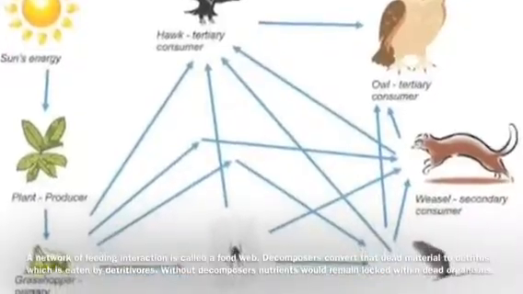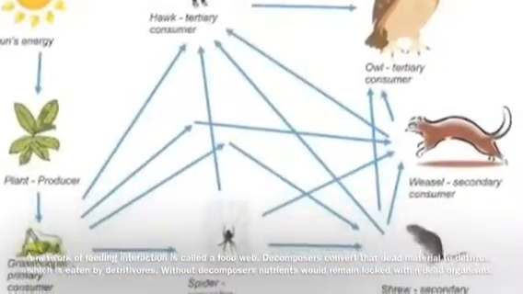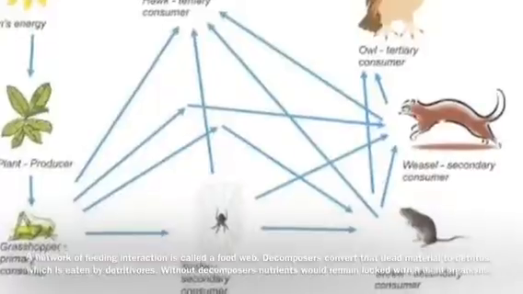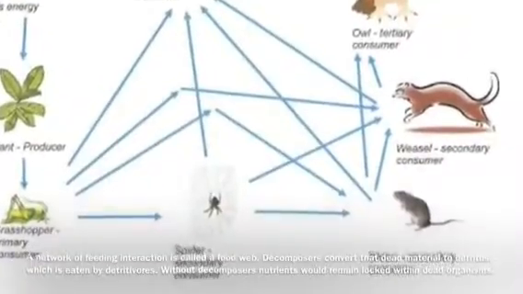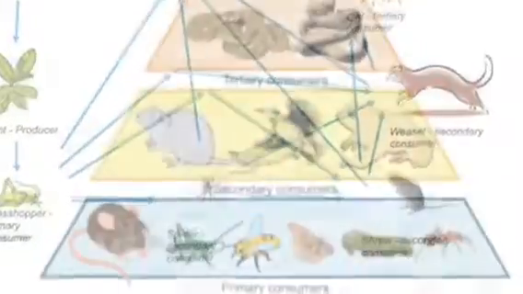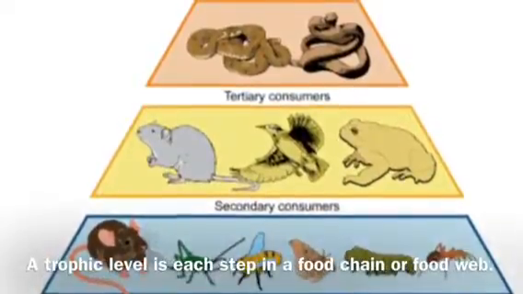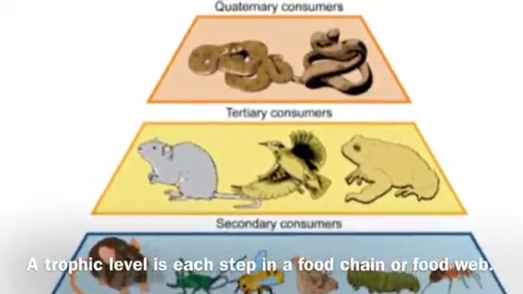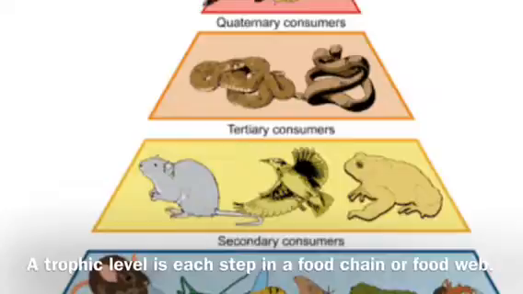Decomposers convert dead material to detritus, which is eaten by detritivores. Without decomposers, nutrients would remain locked within dead organisms. A trophic level is each step in a food chain or food web.